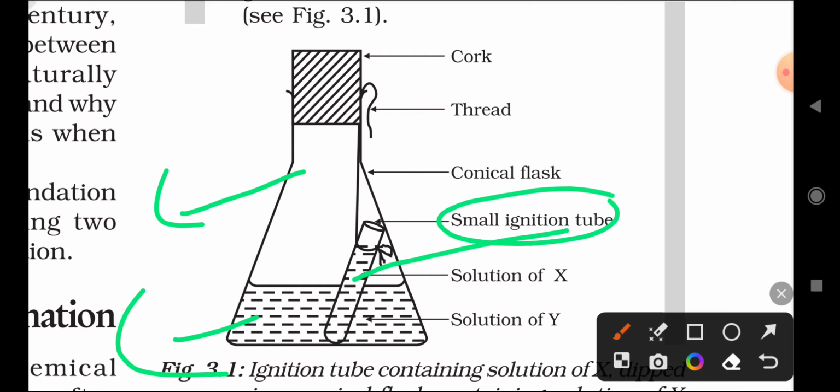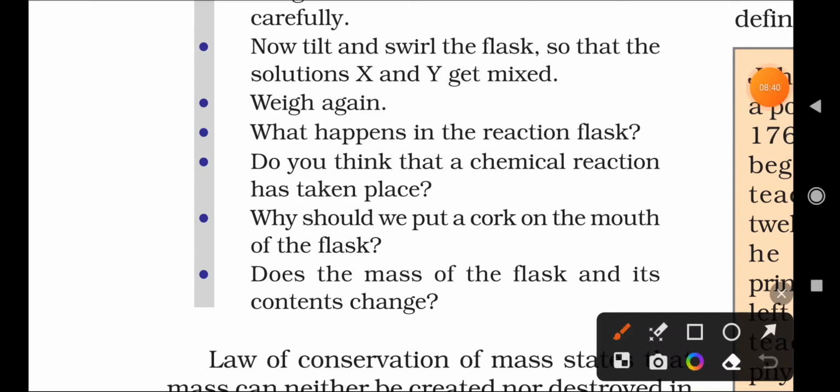After mixing X and Y, measure the total mass of the X solution and Y solution. Understood? Before mixing how to measure, and after mixing how to measure. This is a simple activity they have given.